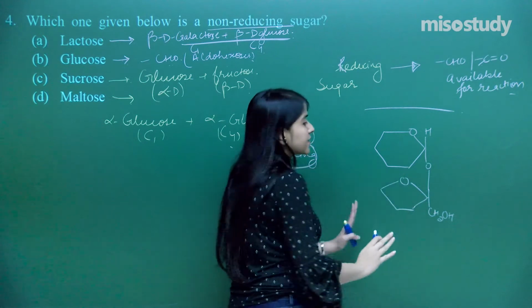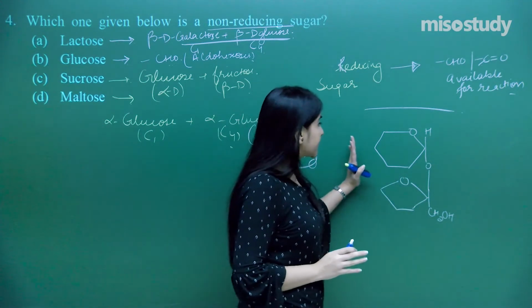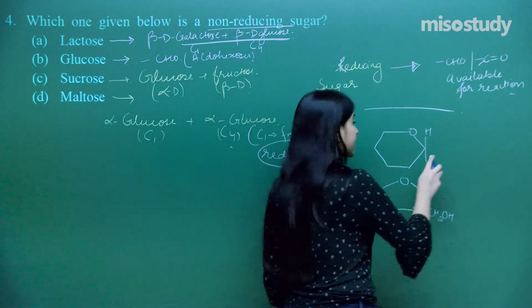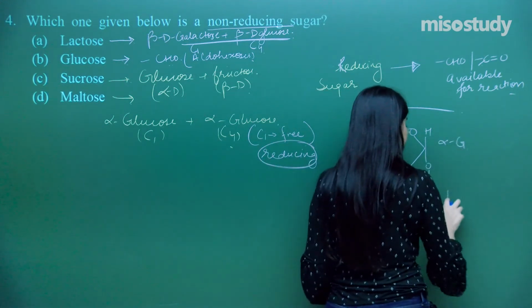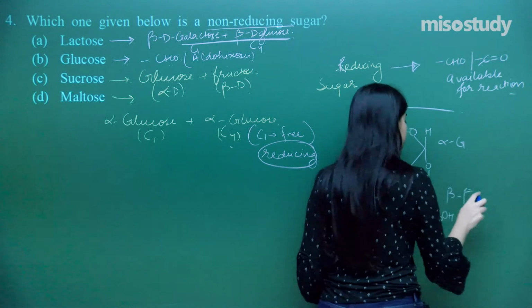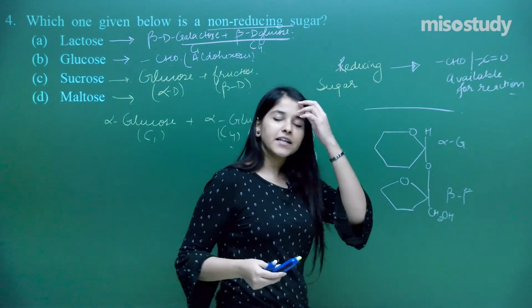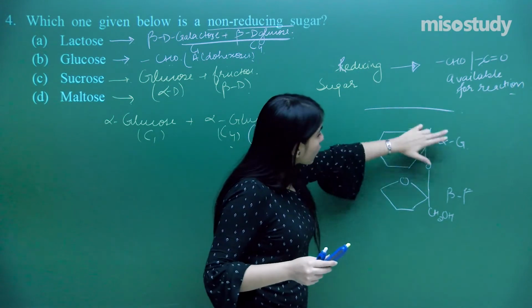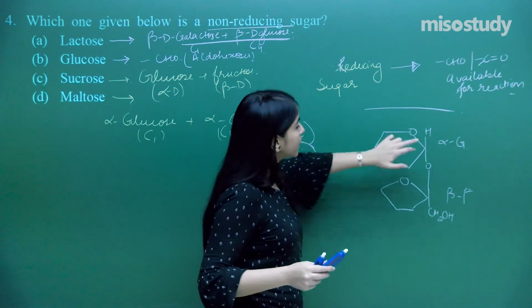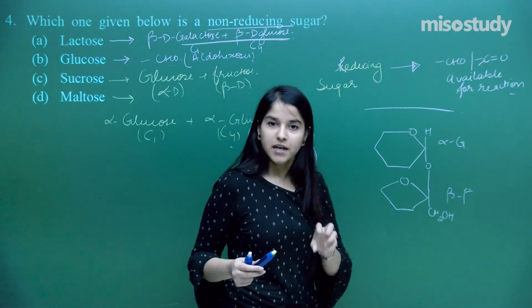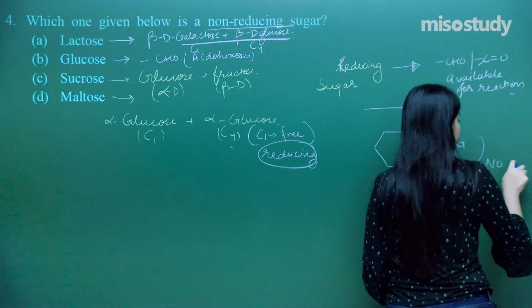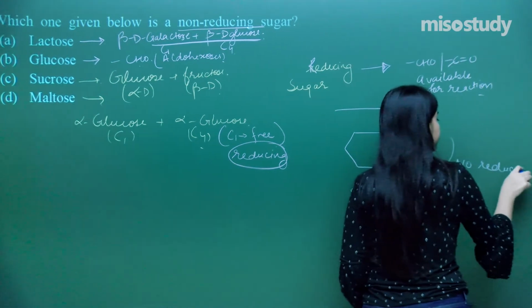The rest of the things I am not completing because we all know what all the other groups are present over here. So that is alpha glucose and that is beta fructose. So you may be having an idea and you need to complete. I am not spoon feeding you. So this is what kind of a linkage here is. So both the groups over here are occupied. That means no reducing group present.